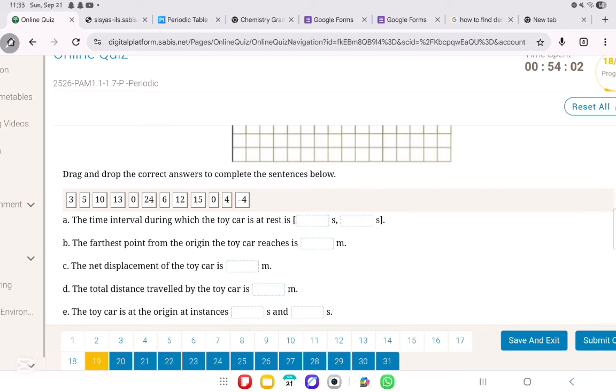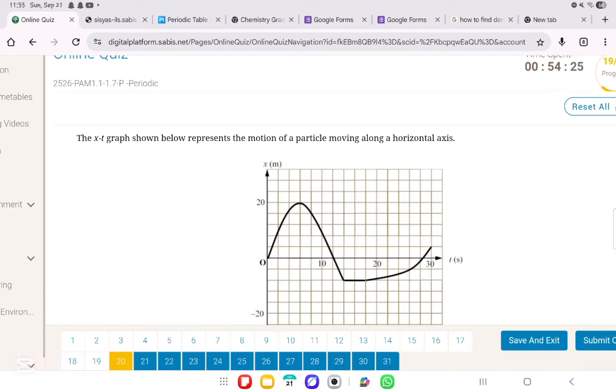I think we dealt with this before, no? Yeah, we did deal with this. This one came the same. If you guys remember, it was 0 seconds, 3 seconds, so I'm not going to repeat it. This was 10 meters. This was 4 meters. This was 24 meters, and this was 6 seconds, 13 seconds. It came exactly the same. We move on to question number 20.